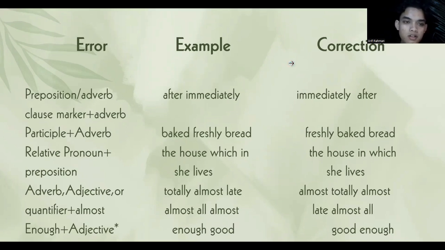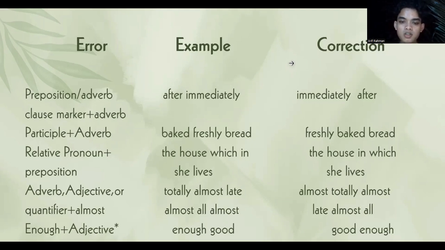Thank you to the moderator. The next type of word order is prepositions or adverb clause marker plus adverb. For example, "after immediately", and the correction is "immediately after". And then participle plus adverb. For example, "bake freshly bread", and the correction is "freshly baked bread". And then relative pronoun plus preposition.